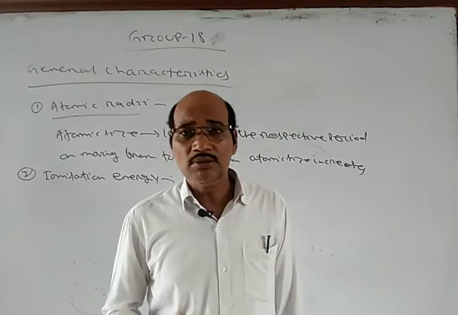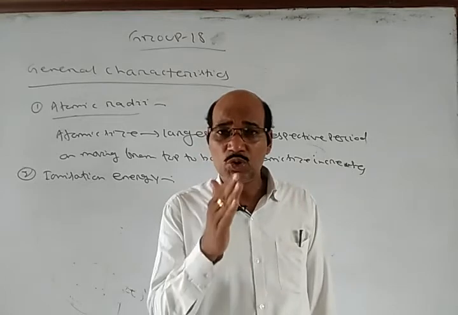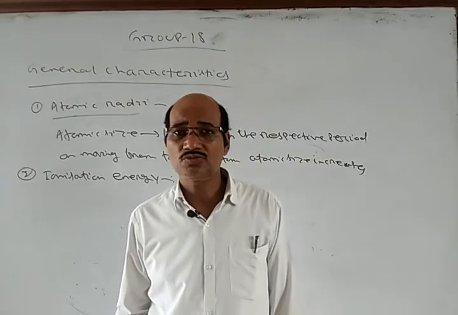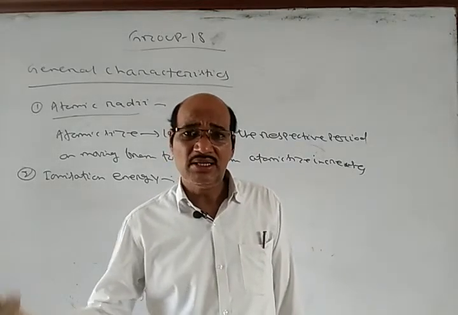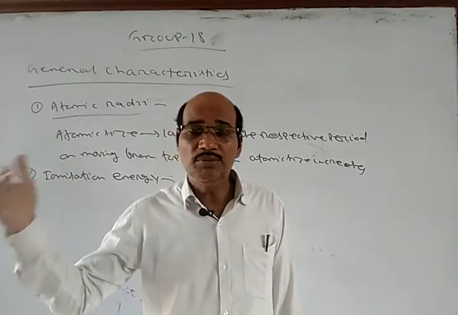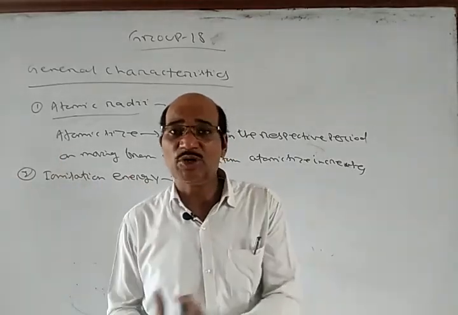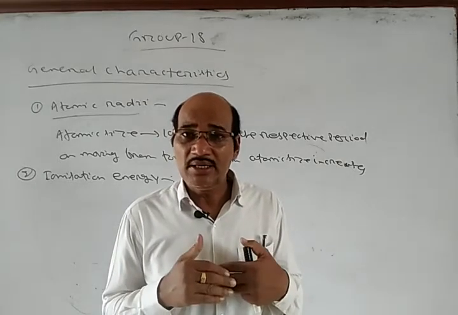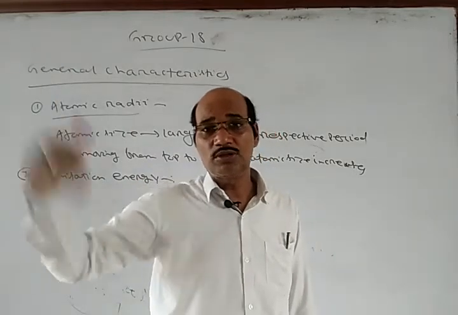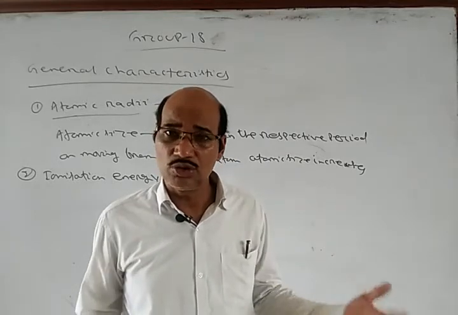In fact, when we move in a particular period, the ionization energy goes on increasing from left to right, and at the extreme right we have noble gases. So noble gases have the highest ionization energy in the respective period. Helium, neon, argon, krypton, xenon have the highest ionization energy in their respective period, and they are not giving any electrons. And when you move down the group from top to bottom, the ionization energy will go on decreasing as usual because the atomic size is going on increasing.